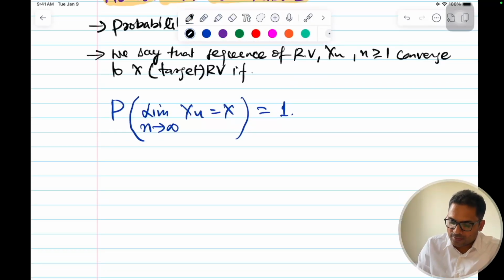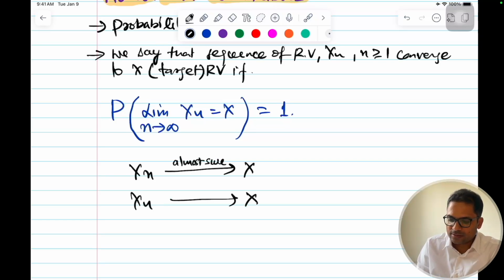This way we write it as xn tends to x almost surely, or we can rewrite xn converges to x with probability equal to 1.